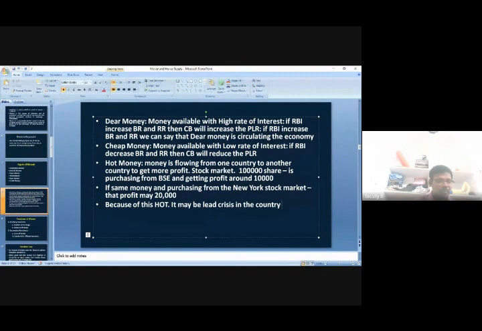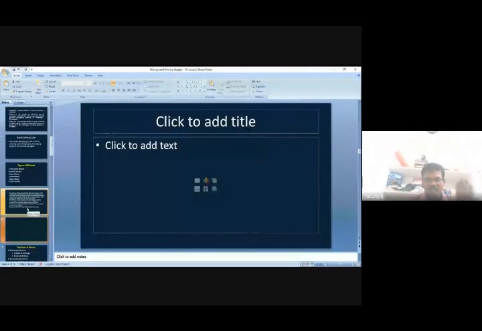Production will decrease, and if production decreases, employment will decrease, and all the economic activities will decrease. If that happens, what will happen in the economy? It will lead to an economic crisis. So particularly in a country where investment scarcity exists, if there is more hot money, the economic crisis may start. That is about hot money.